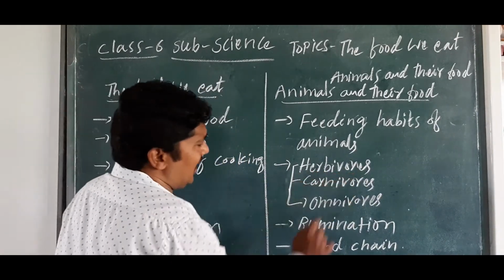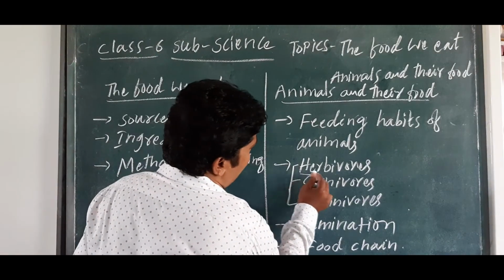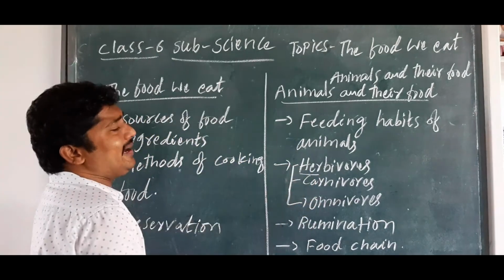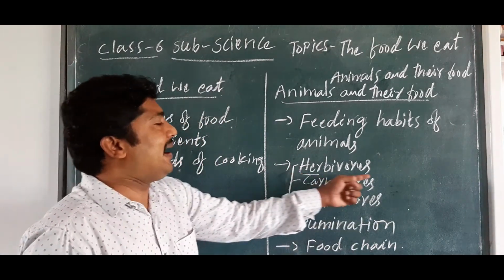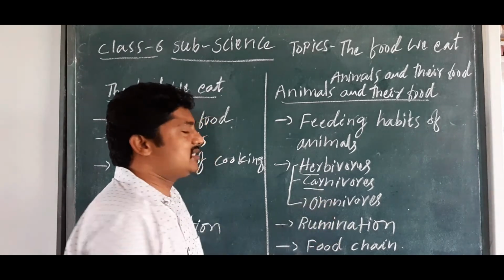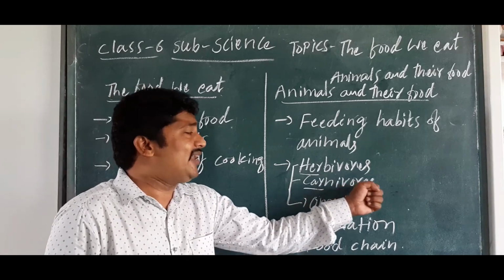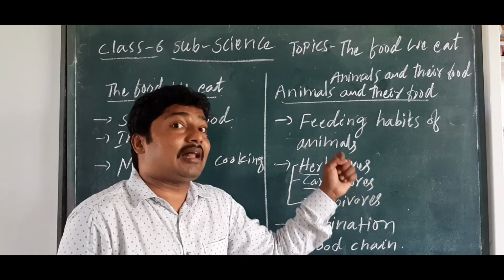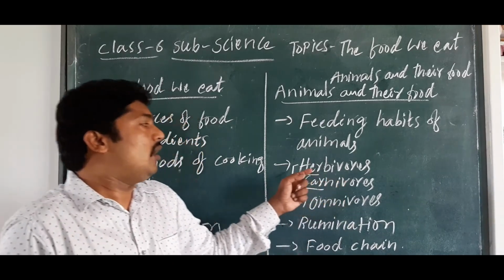Based on the food habit, herbivores. I already said these are the herbs. Herbs means plant-eating animals, isn't it? So these are the plant-eating animals. Carnivores. Carn means flesh. So these depend only on flesh, or they eat other animals, isn't it? So this is called carnivores.